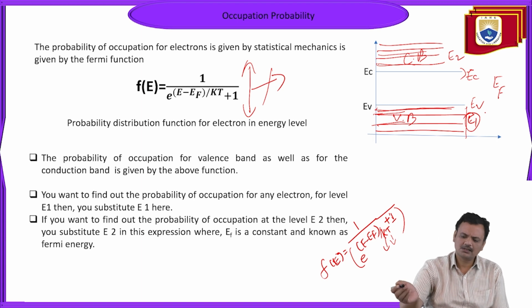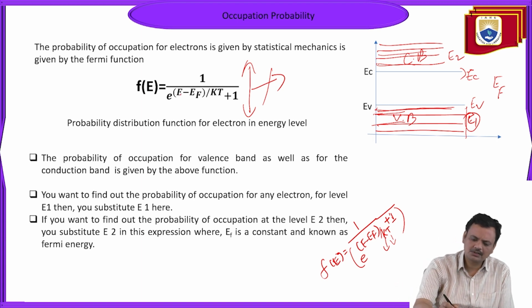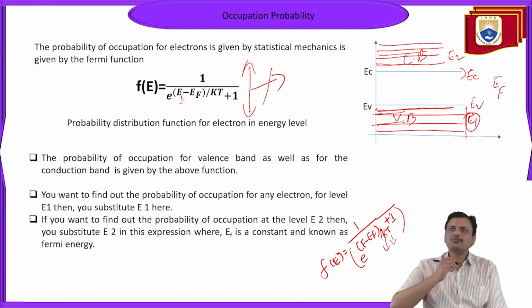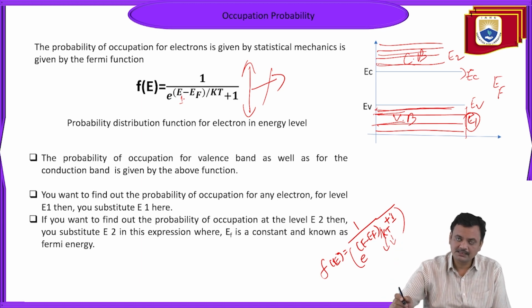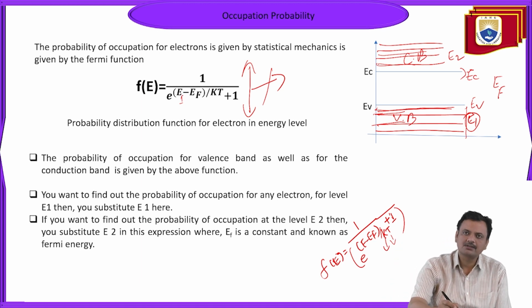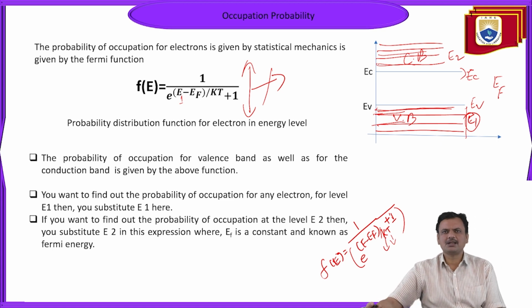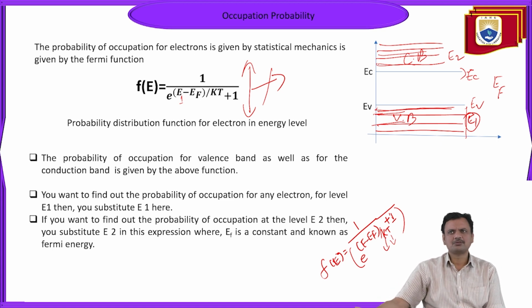What you have to do is just put E1 in the place of E. Irrespective of your band choice, whether valence band or conduction band, you simply put the energy value here, E1 or E2, wherever you want to know.